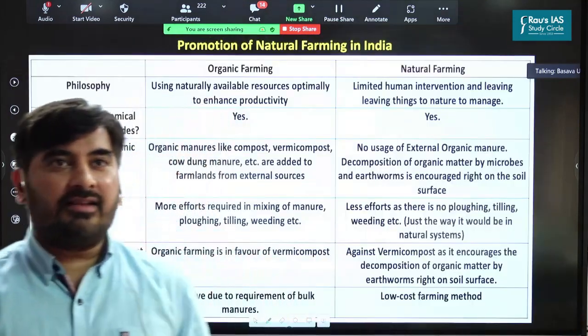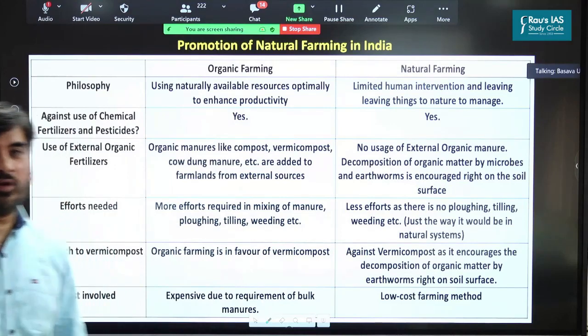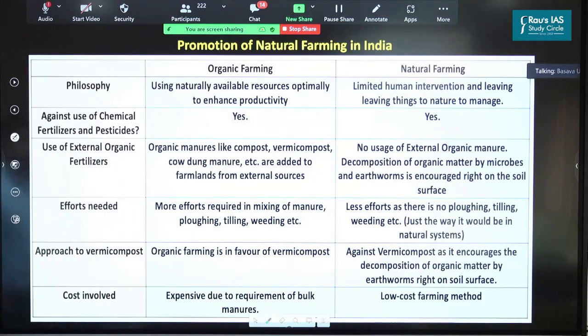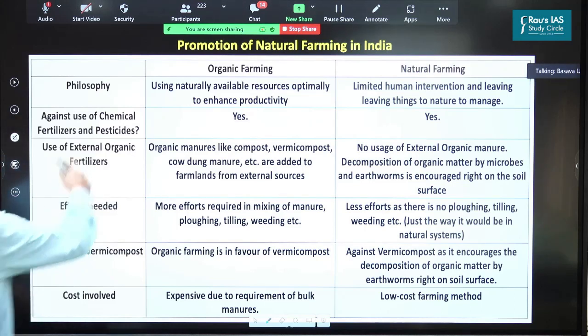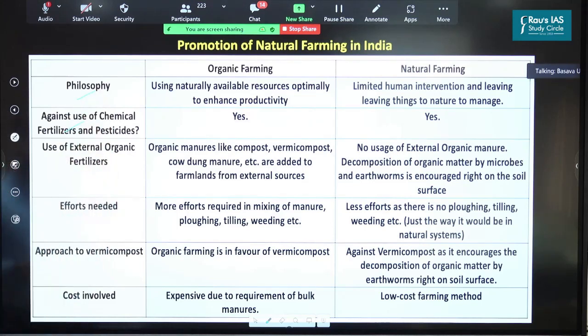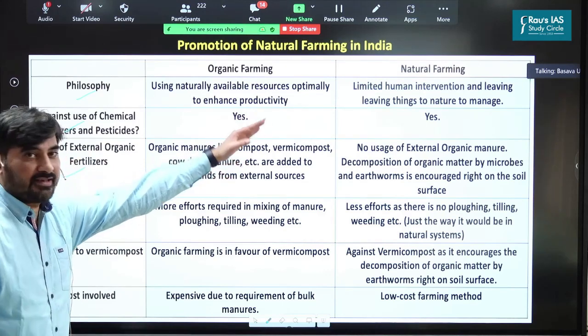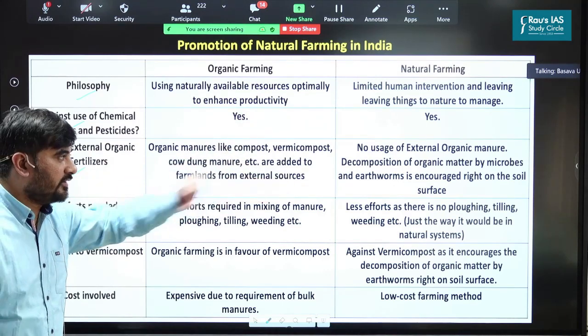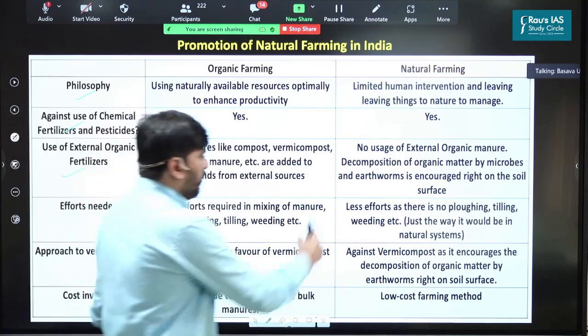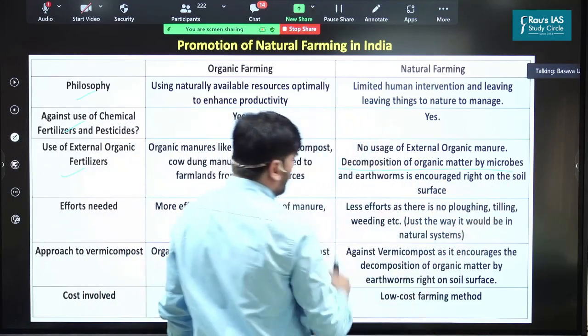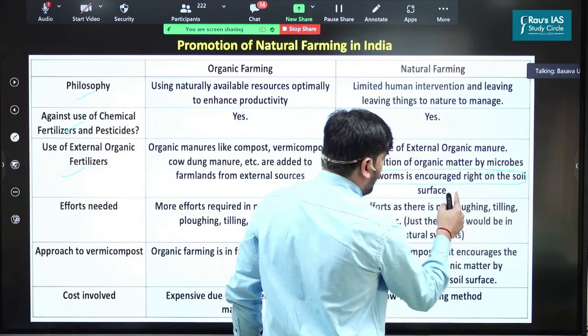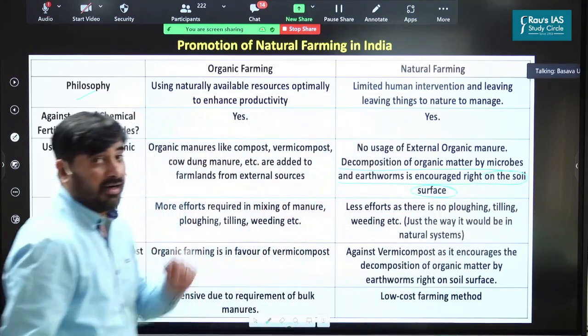So these are some important differences between organic farming and natural farming. Please have a look at the screen, all of you. As you can see, the differences I've highlighted here are with respect to philosophy, use of chemical fertilizers and insecticides, and use of organic fertilizers. Here we may use all of this from external sources, but in case of natural farming, there is no external usage of organic manure. We promote decomposition of organic matter right on the surface of the soil. This is the most important part.